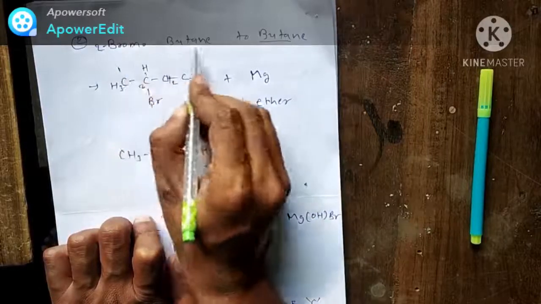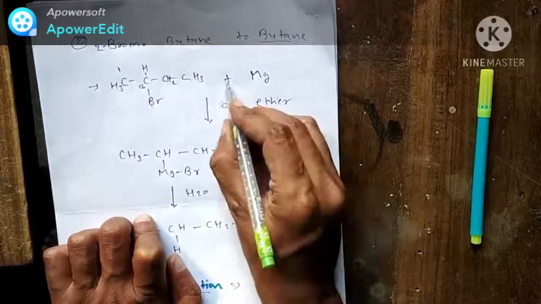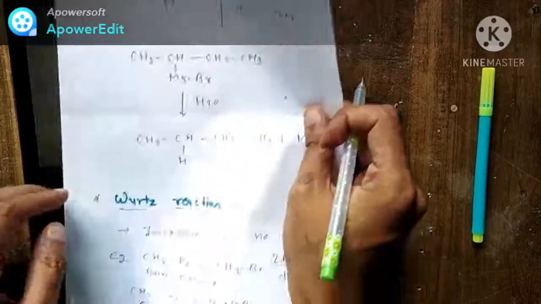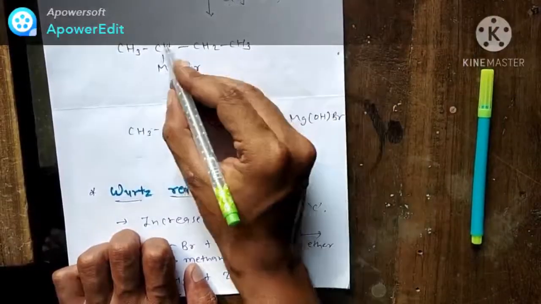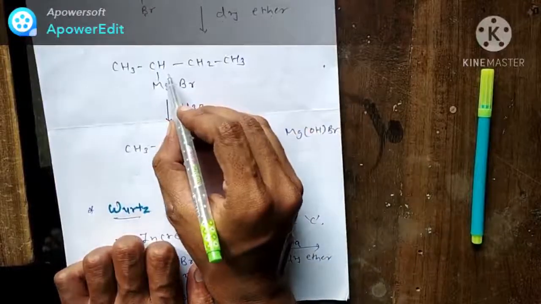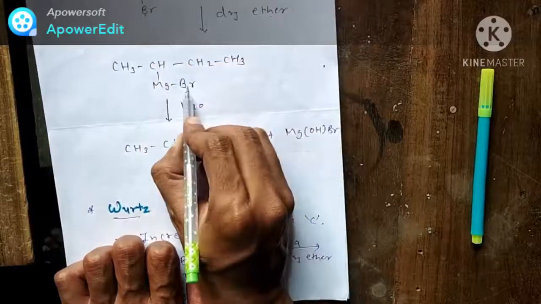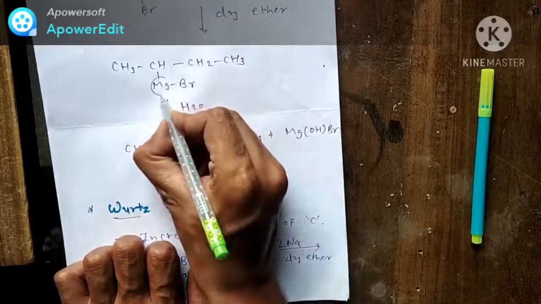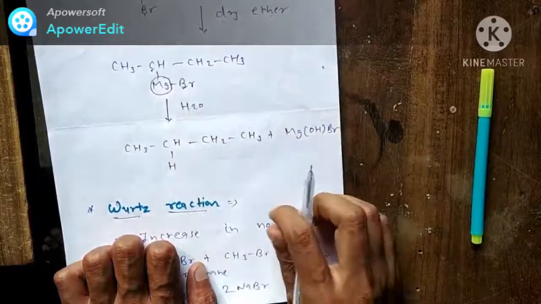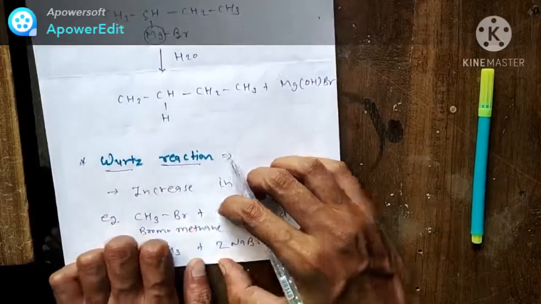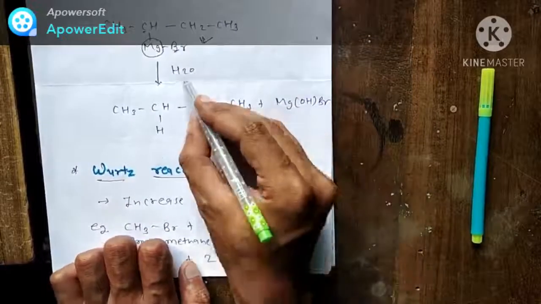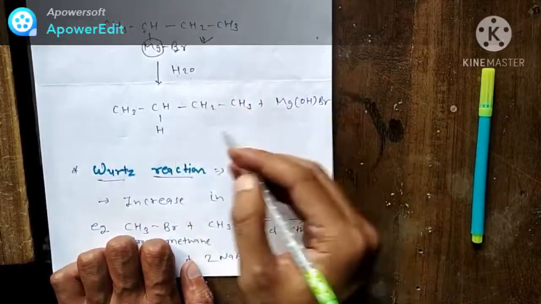It is our 2-bromobutane. When it reacts with magnesium in dry ether, what will happen here? Magnesium will enter the compound in such a way that it comes between carbon and halogen. Now, if this Grignard reagent reacts with H2O, what will happen here?